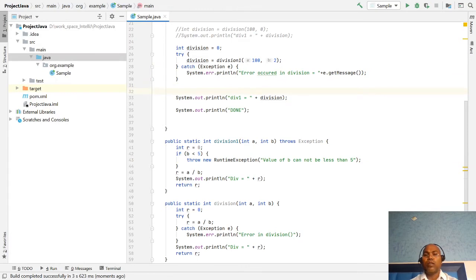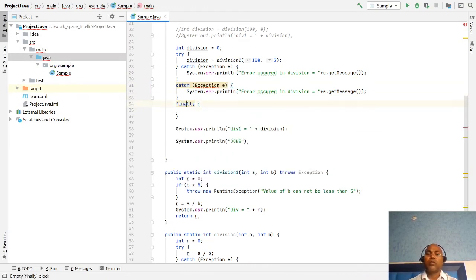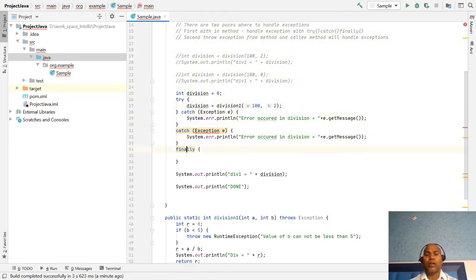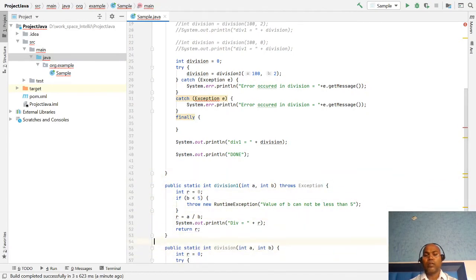Okay, one thing here is that we have multiple options. You can write multiple catch blocks and one finally block. These are not mandatory, but sometimes different exceptions occur. Whenever you are writing two or three catch blocks, the compiler enforces that you maintain the hierarchy.